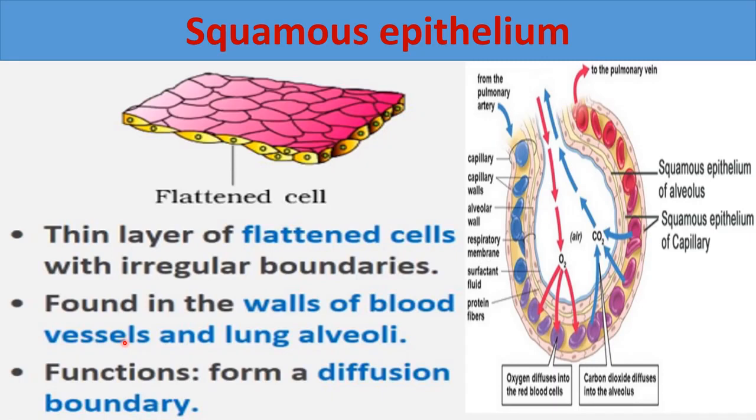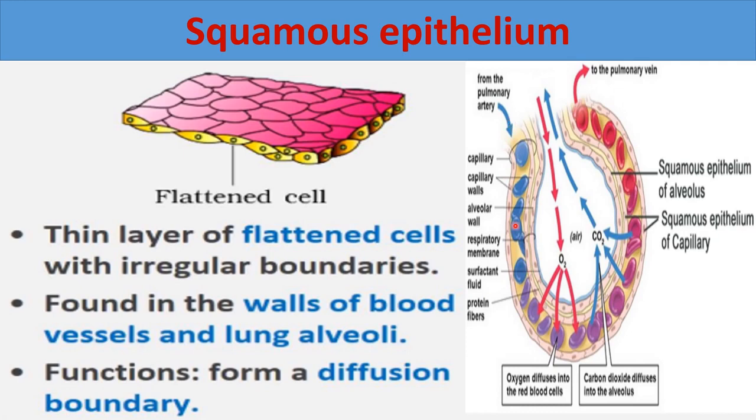On the inner lining, or you can say in the wall of our arteries and veins, these squamous epithelial tissues are present, and also it is present in lung alveoli. I hope you know about lung alveoli. You can say the balloon-like structures through which exchange of gases takes place. So in lung alveoli and in the walls of arteries and veins, squamous epithelial tissue is found.